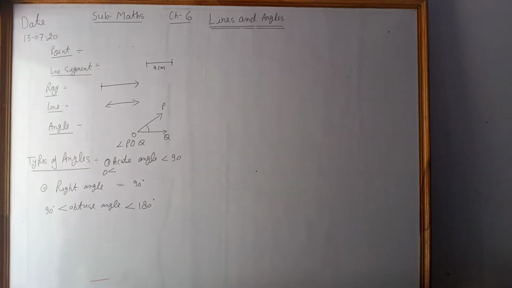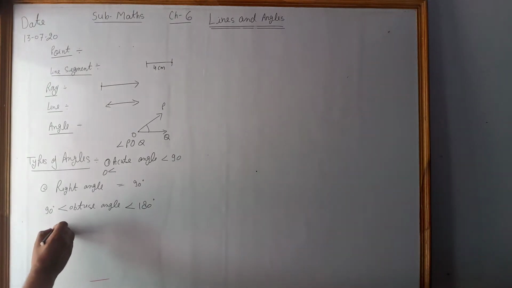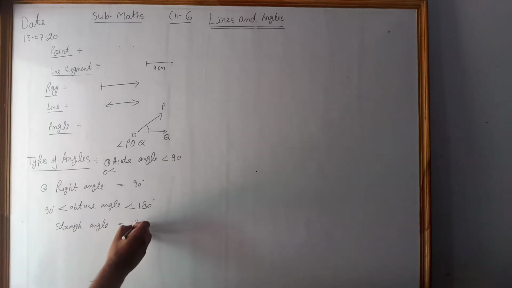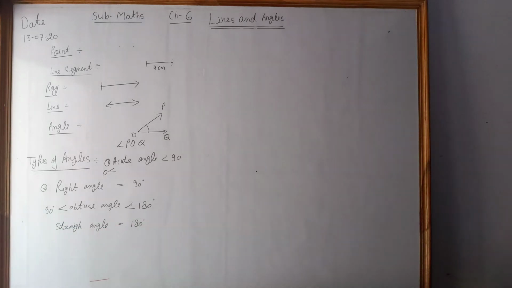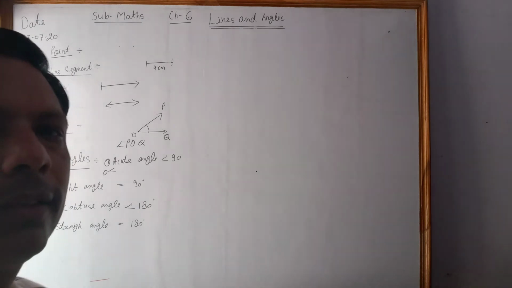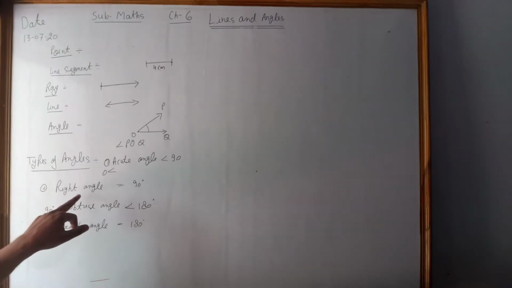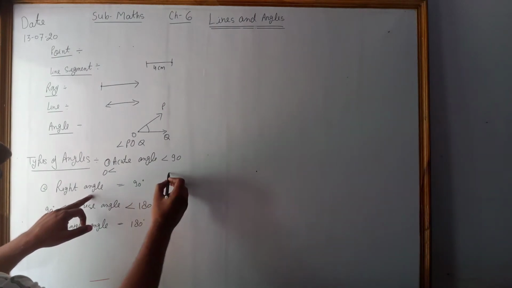After that, straight angle, it is exactly 180 degree. That is called the straight angle. You can see also right angle looks like this.